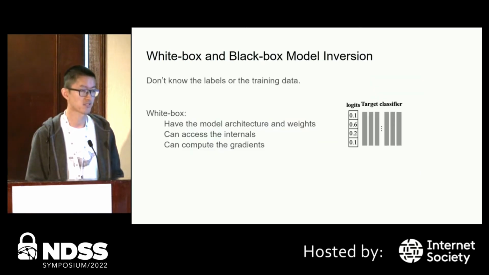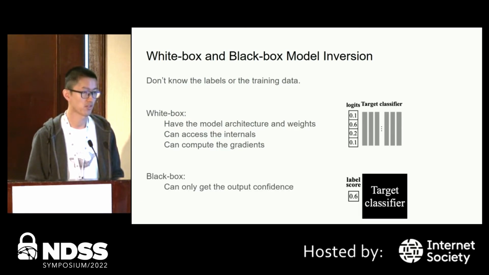There are two settings for model inversion. One is called white box, and the other is called black box. In the white box setting, the attackers have the model architecture and weights. They can access the internals, thus they can compute the gradients. However, in the black box setting, the attackers can only get the output confidence.